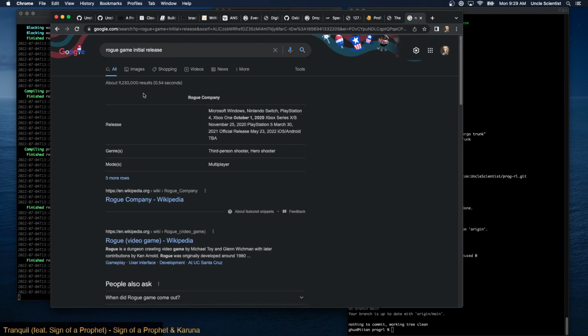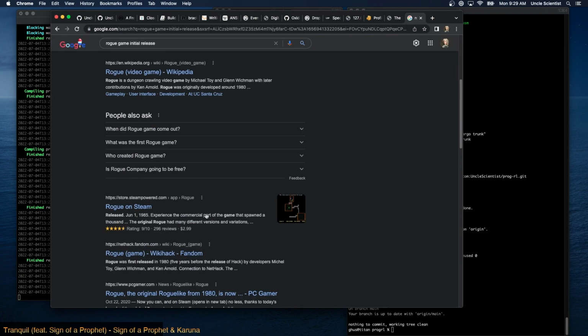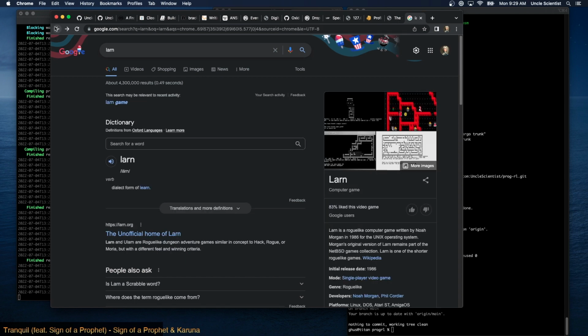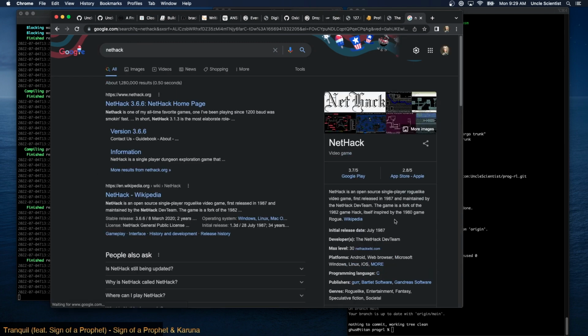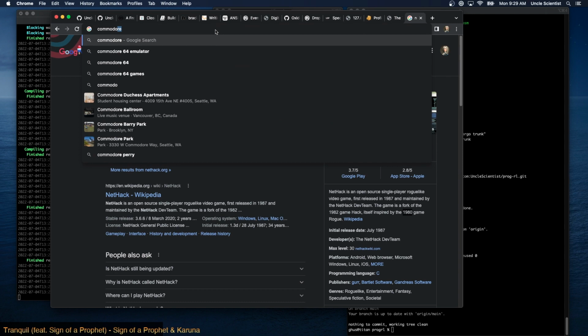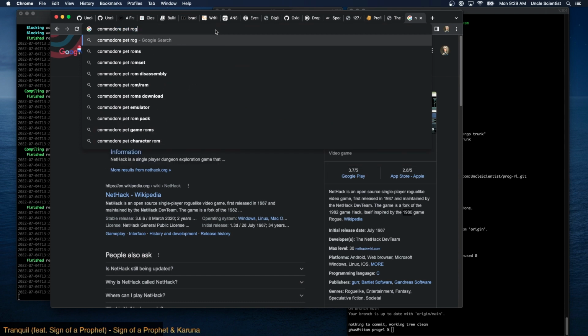I don't know if that's going to work. No, because Rogue is too generic. There were earlier ones, right? NetHack came out later. 87, right? The game is a fork of the 1982 game Hack, itself inspired by the 1980 game Rogue. Oh, okay, so Rogue came out before that. But I think there was even one earlier than that. Commodore PET Roguelike.